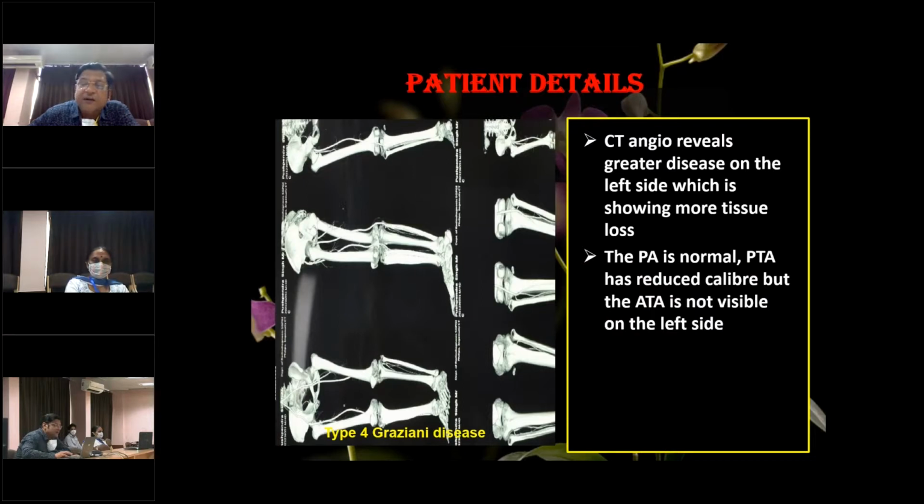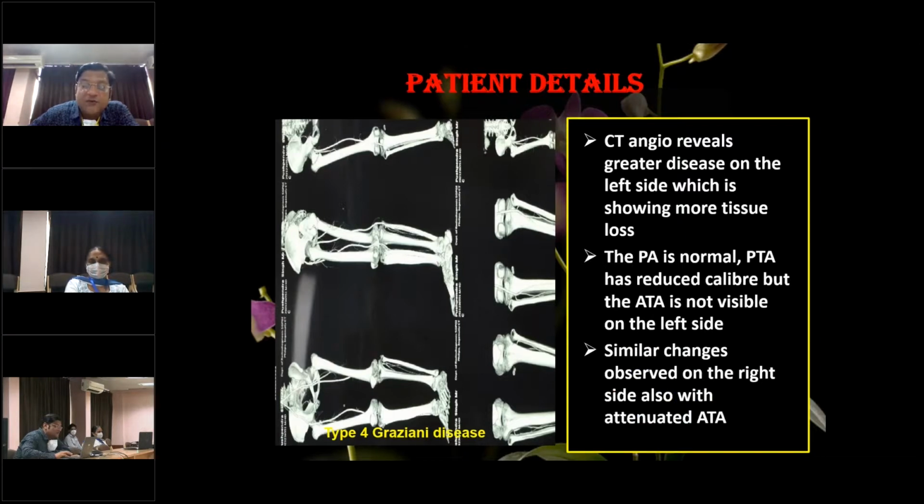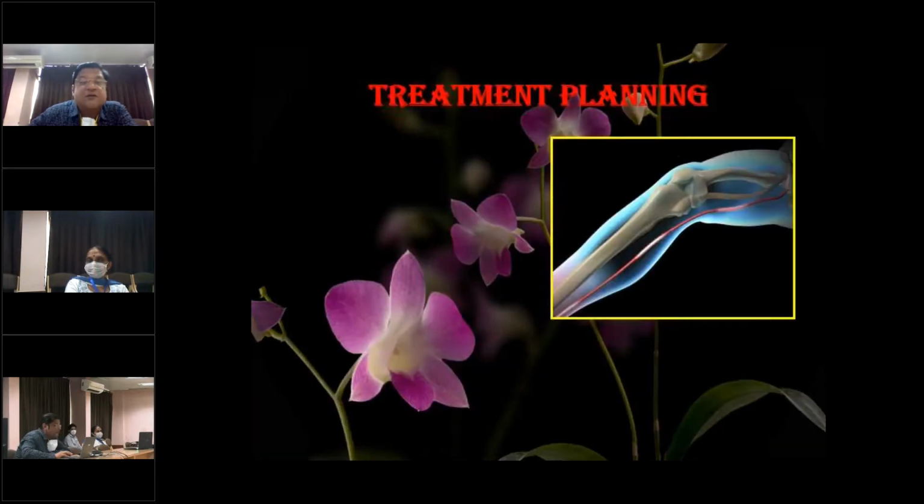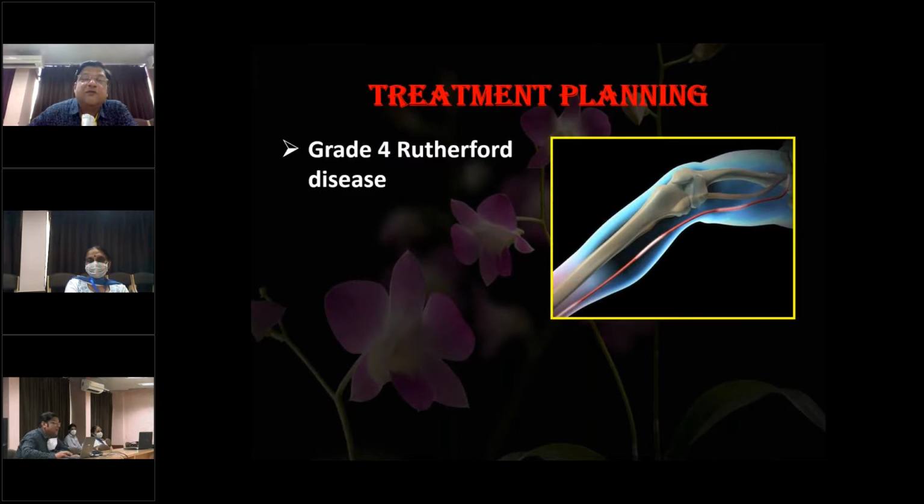The posterior tibial artery had reduced caliber, but the anterior tibial artery was not visible on the left side. Similar changes were also observed on the right side, also with an attenuated anterior tibial artery. After this clinical and radiological assessment, the planning of this patient was done.